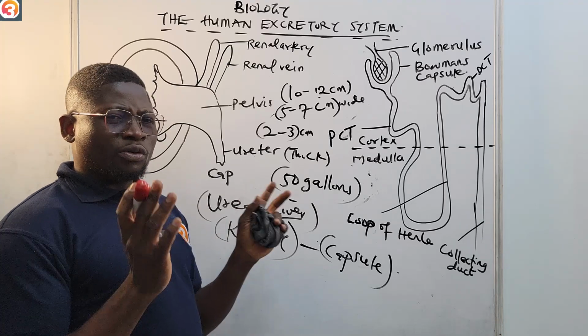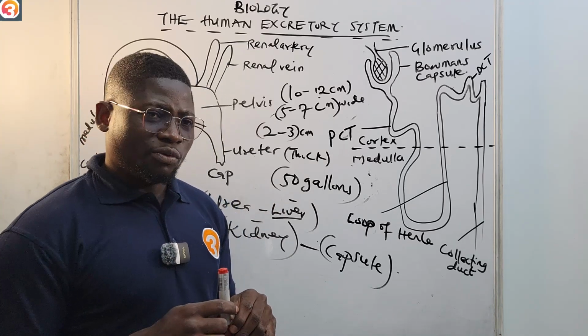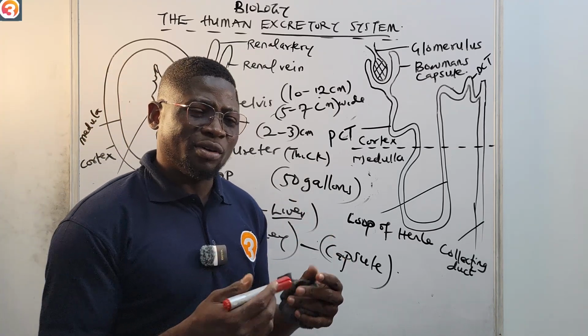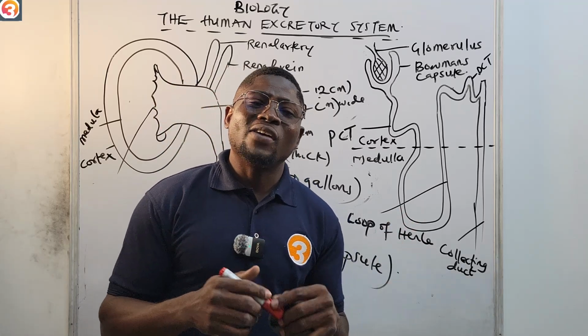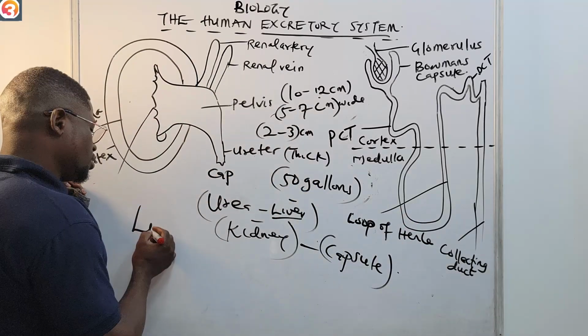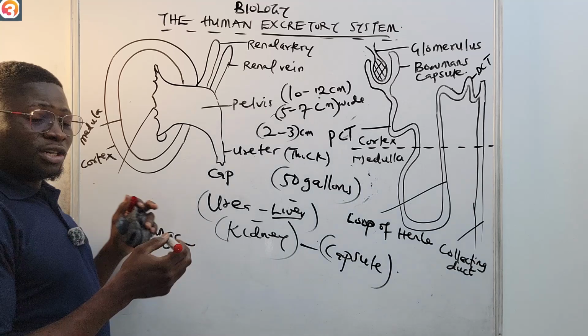Now when we talk about the lungs, we said that in the lungs we find several millions of alveoli, where gaseous exchange happens.